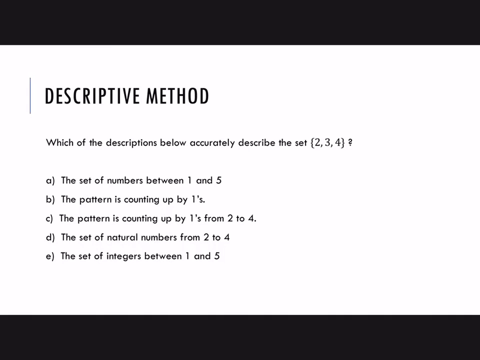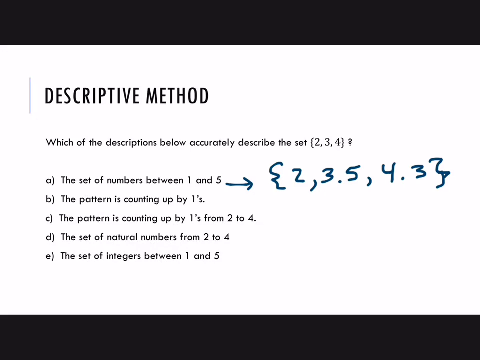Okay, the first one, the set of numbers between 1 and 5. All right, well, our numbers are between 1 and 5, but this description could also maybe lead somebody to write, how about 2, 3.5, 4.3? Well, that's also a set of numbers between 1 and 5. All right, so we have to have something in our description that indicates what type of number it is, because just the set of numbers between 1 and 5 would include all of the decimals and fractions and irrational numbers like the square root of 2 and things like that.